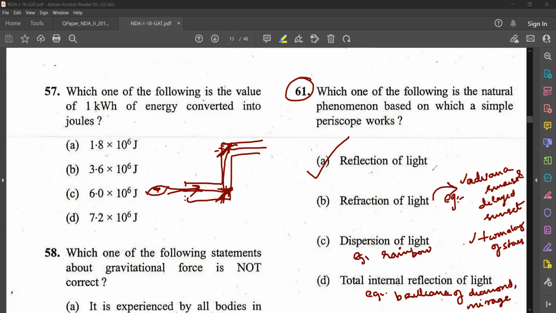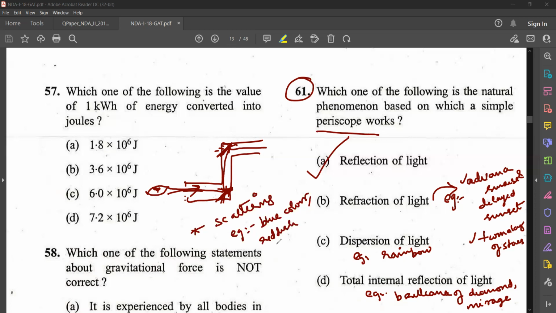Okay, so reflection of light is the working principle of periscope. Then refraction of light: advanced sunrise and delayed sunset, twinkling of stars. Then we have one more phenomenon known as scattering. When we talk about light, scattering is another principle. Note that the blue color of the sky is an example for scattering of light.